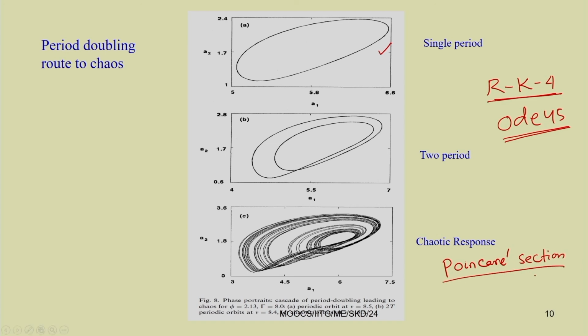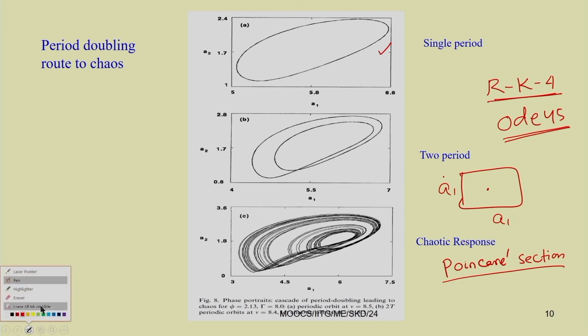If we know the period of this response, so if we can sample it with the time period, then for a single periodic response we get only one point. For example, if I take A1 versus A1 dot, there will be a single point. Similarly, if it is 2 periodic, there will be 2 points near this. So, this is one point, then another point will be there. So, there will be 2 points.